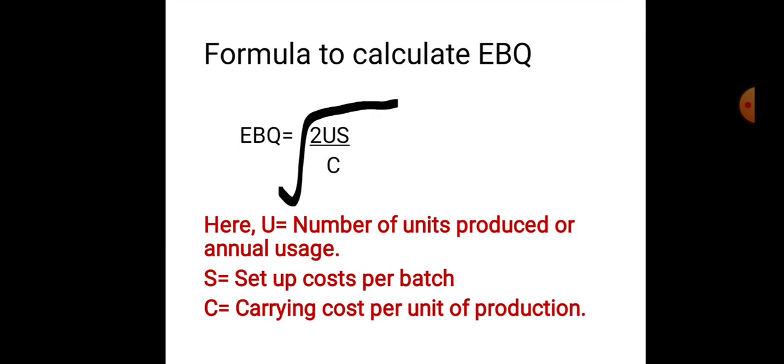Next, there is a formula to calculate the EBQ. It's important. After this class, we have to solve problems by applying this formula. The formula to calculate economic batch quantity: EBQ equals the square root of 2US divided by C. Here, U equals the number of units, S equals the setup cost, and C equals the carrying cost per unit of production.